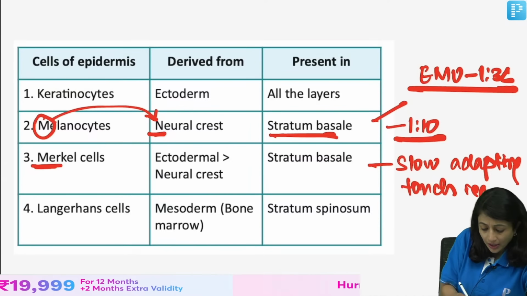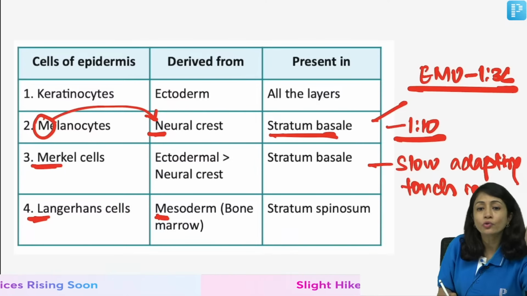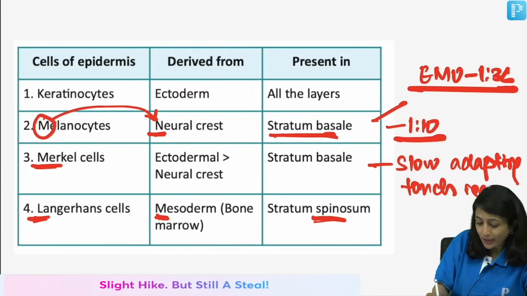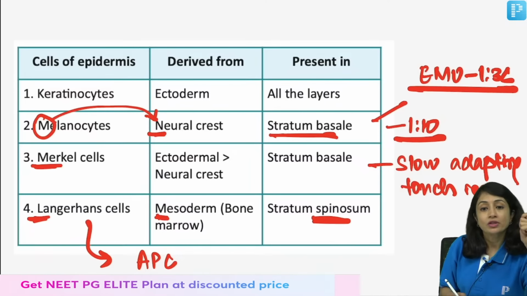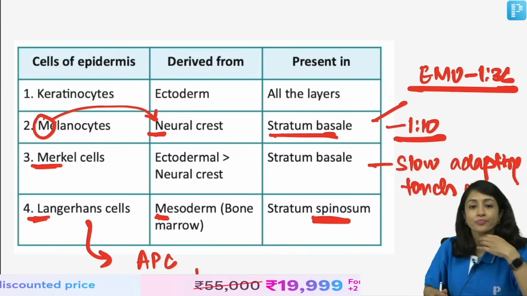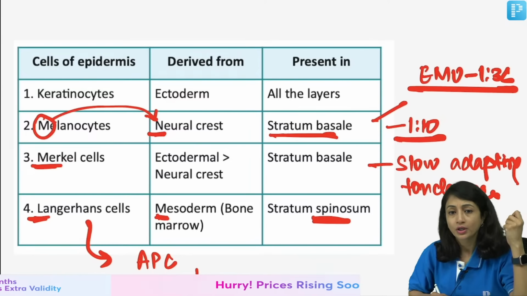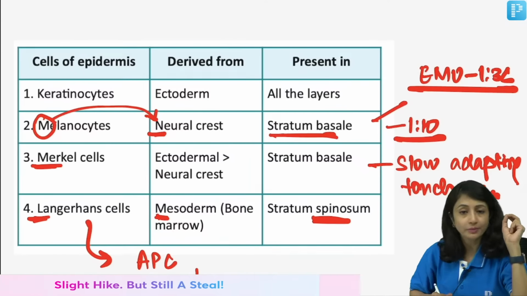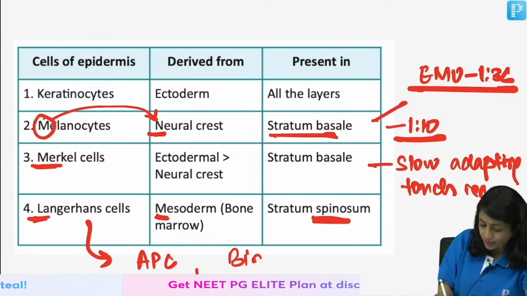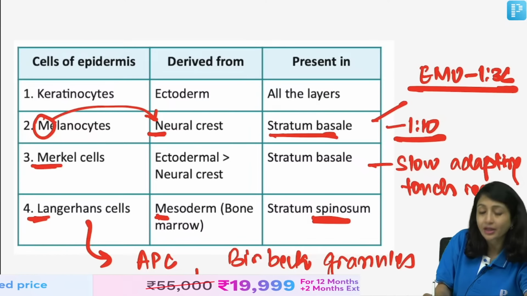The third cell that I have is the Langerhans cell, which is derived from mesoderm or bone marrow. They are present in stratum spinosum. These are my antigen presenting cells, and they have special granules. What is the structure of Langerhans cells? What is the shape it has? Birbeck granules, very good. So, you have Birbeck granules here, which are also called racket shaped granules.